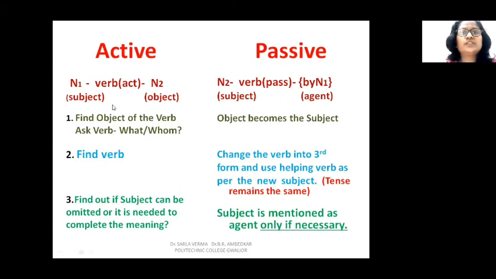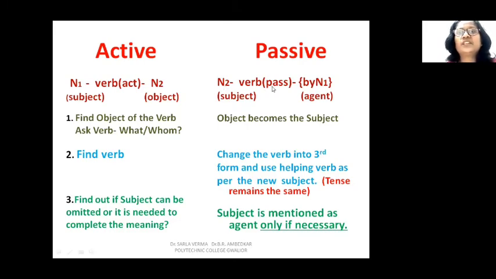So I told you this is the normal sentence structure of active voice. First noun is the subject, then verb in active voice, and then the second noun is the object. When I say noun, it also includes pronoun. Similarly, in passive voice, the sentence structure changes. This noun, which is the object, becomes the subject. So N2 comes here, now it is the subject. So this N2, which was object here, now it is playing the role of subject.